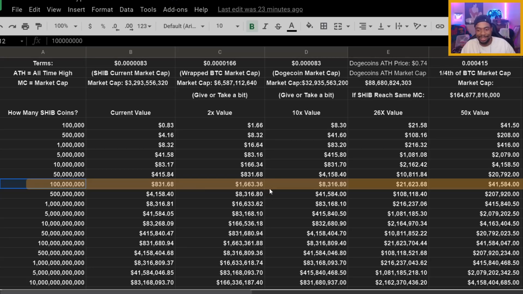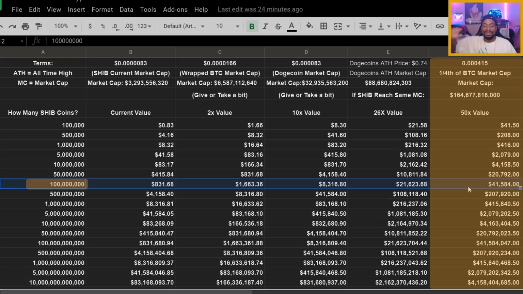We went through the current value, the 2x value, the 10x value, the 26x value. Now let's go to the 50 times value. For SHIB to reach a 50x value, SHIB would need a market cap of $164,677,816,000.